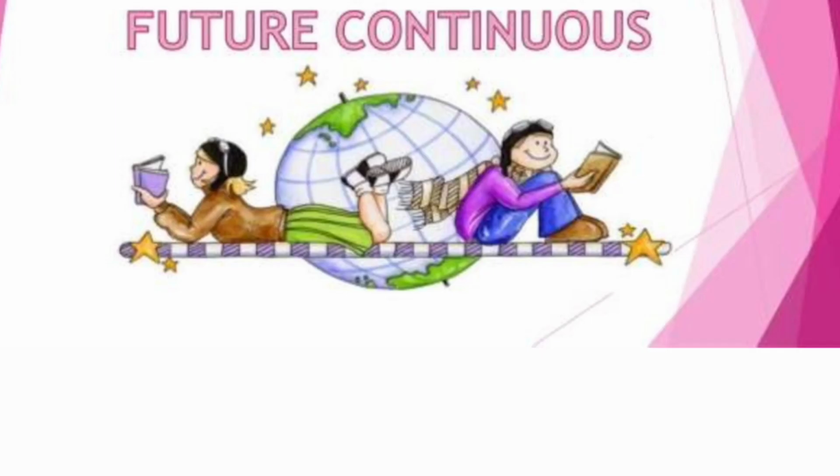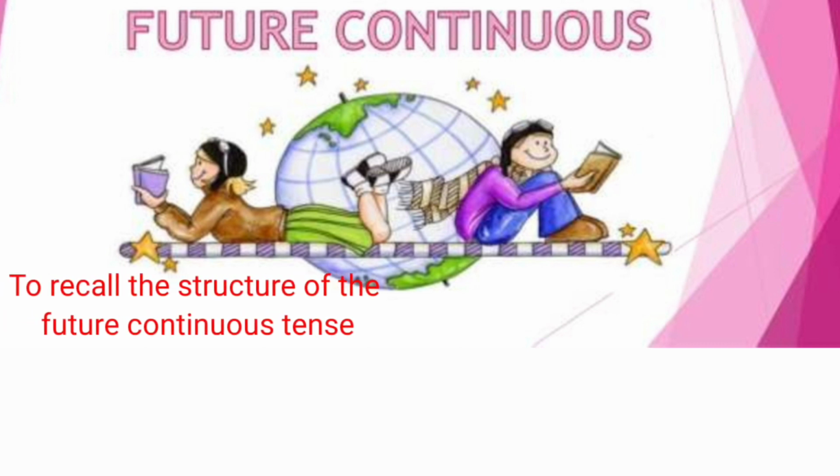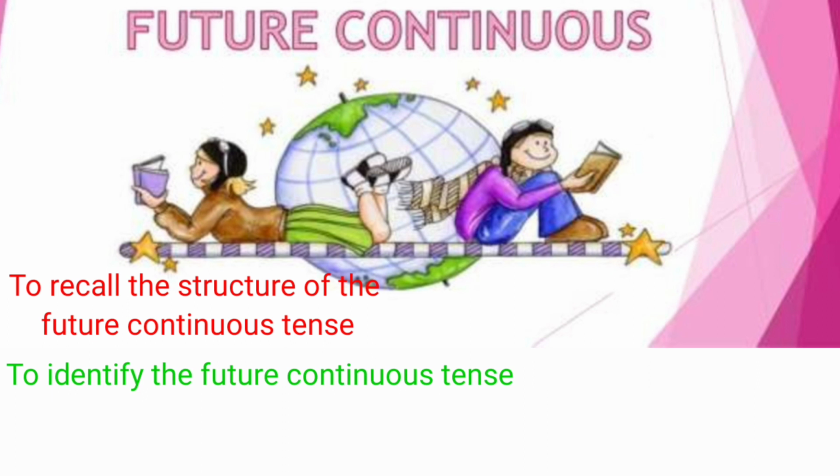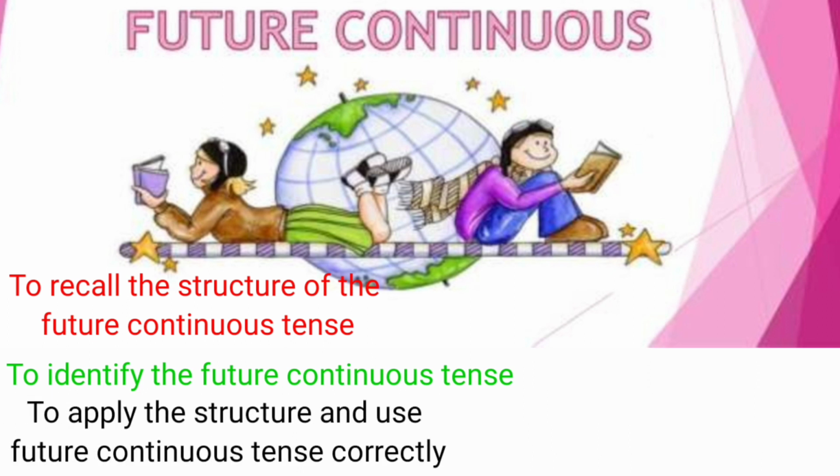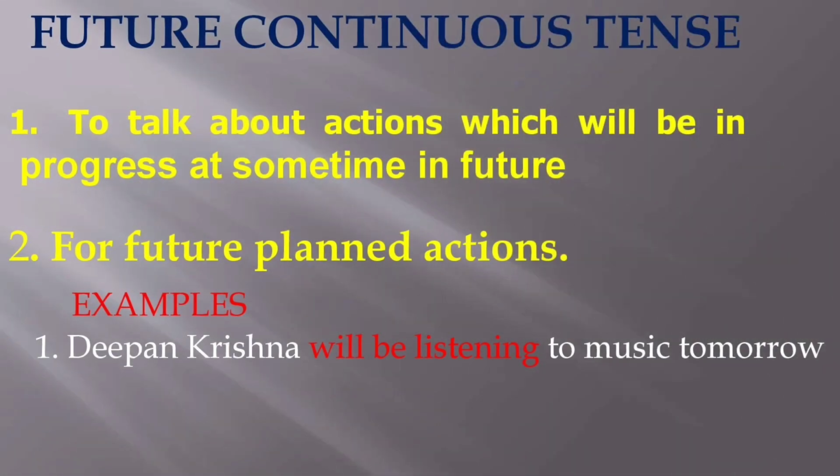Dear children, the objective of this short video is to recall the structure of the future continuous tense, to identify the future continuous tense, and to apply the structure and use the future continuous tense correctly. This future continuous tense is used to talk about actions which will be in progress at some time in future. Second one, for future planned actions.